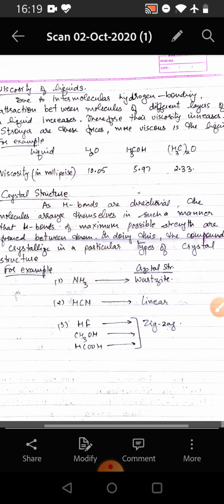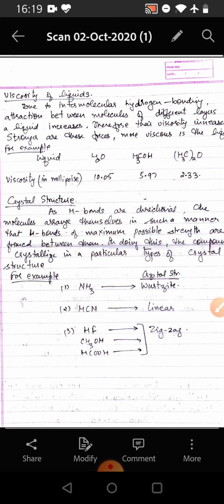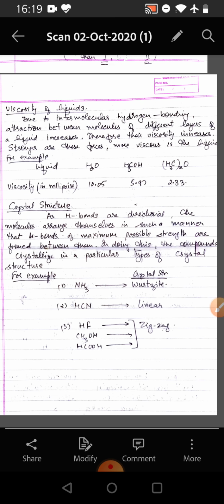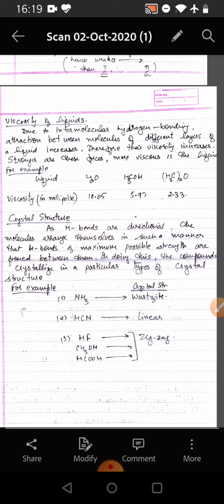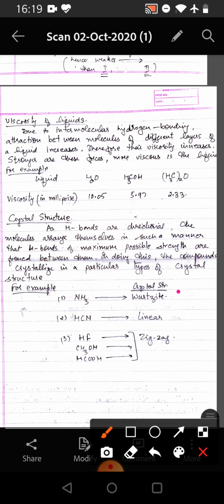Then we come to the crystal structure. As hydrogen bonds are directional, the molecules arrange themselves in such a manner that hydrogen bonds of maximum possible strength are formed between them. In doing this, the compound crystallizes in a particular type of crystal structure. For example, NH3 has a versatile structure, HCN has a linear structure, whereas HF, CH3OH and HCOOH all form zigzag structures.